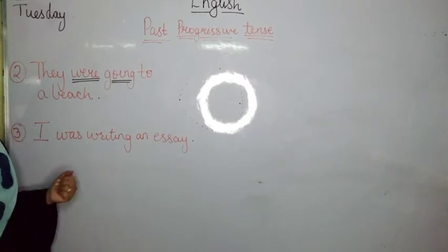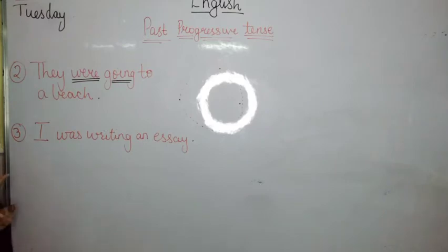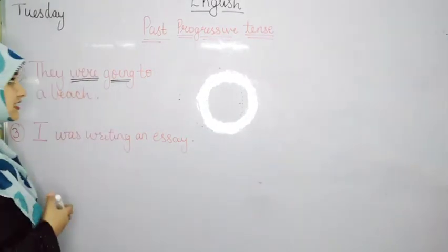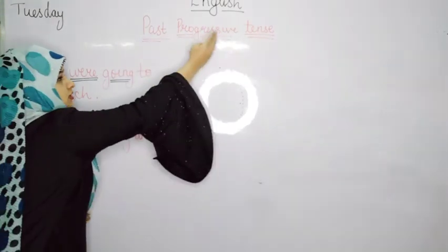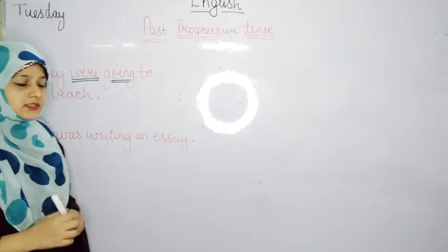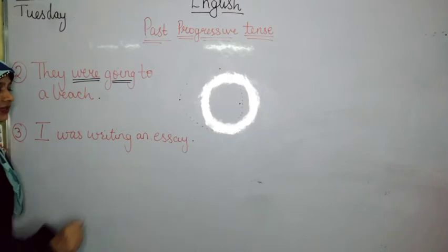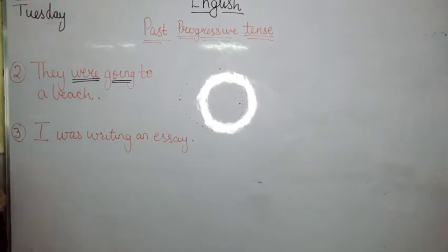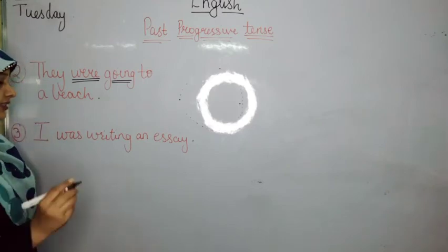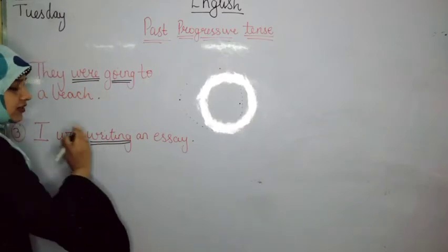Now let's take the next example and see if you all can identify whether it is in past tense or past progressive tense. Let me tell you all, past progressive tense is also called past continuous tense. Yes? So let's identify. I was writing an essay. This is the sentence. Now from this, which is the verb? Which is the action word? It is writing.